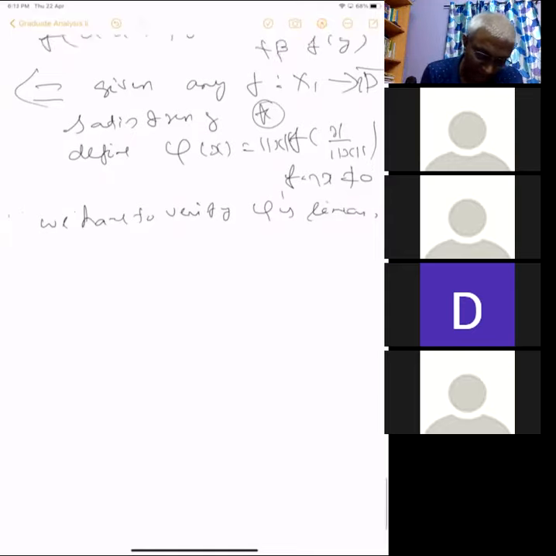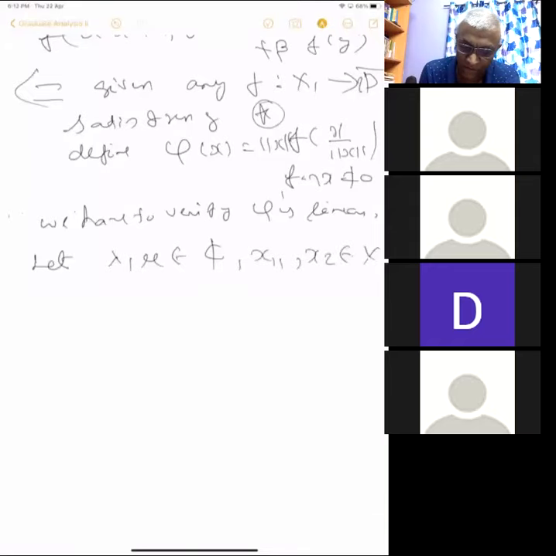To verify linearity, we have to verify the following. Let lambda, mu in C and x1, x2. We want to verify linearity in general. We have linearity on the ball, but we want to verify it in general.